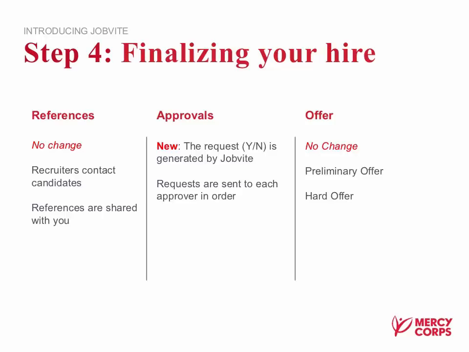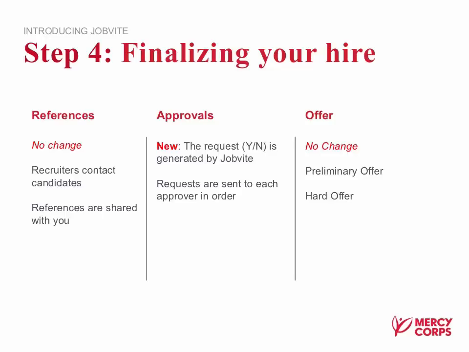With the finalist candidate, the process is pretty similar. References, there's no changes. The recruiter will touch base with the candidate, collect the references, and provide them for you. If they're satisfactory, we move on to approvals. There's a slight change in that the approval request is generated through Jobvite, and it's sent to each approver in order. We'll go over what the approval email looks like and a little bit more about the process, but otherwise it's pretty similar. The offer, there's no change.